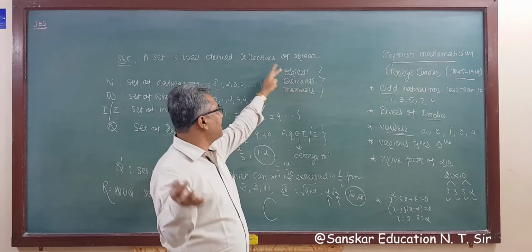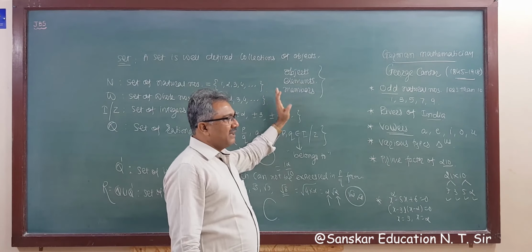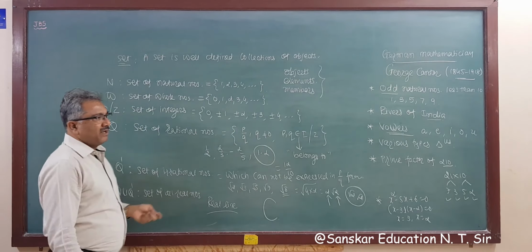Either you can say object, or element, or member, right?